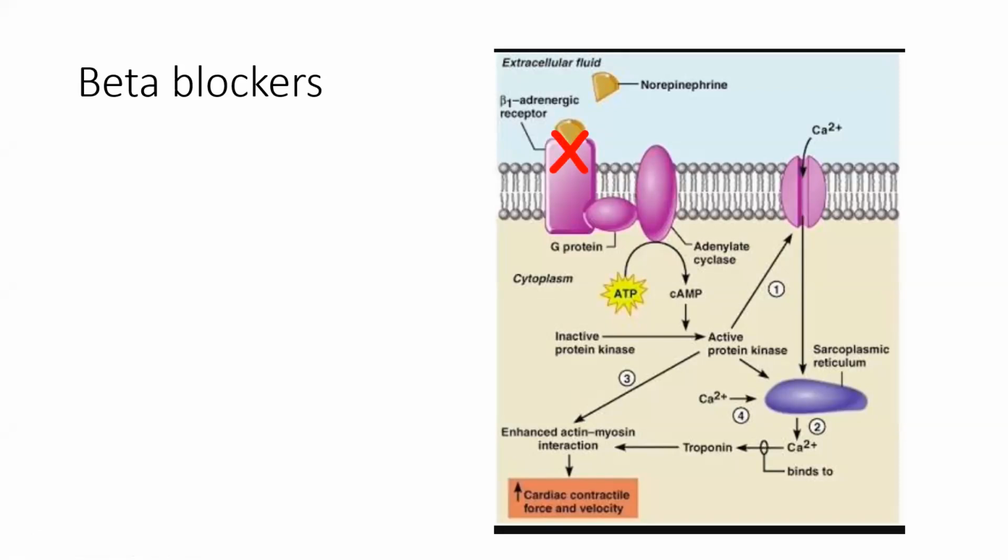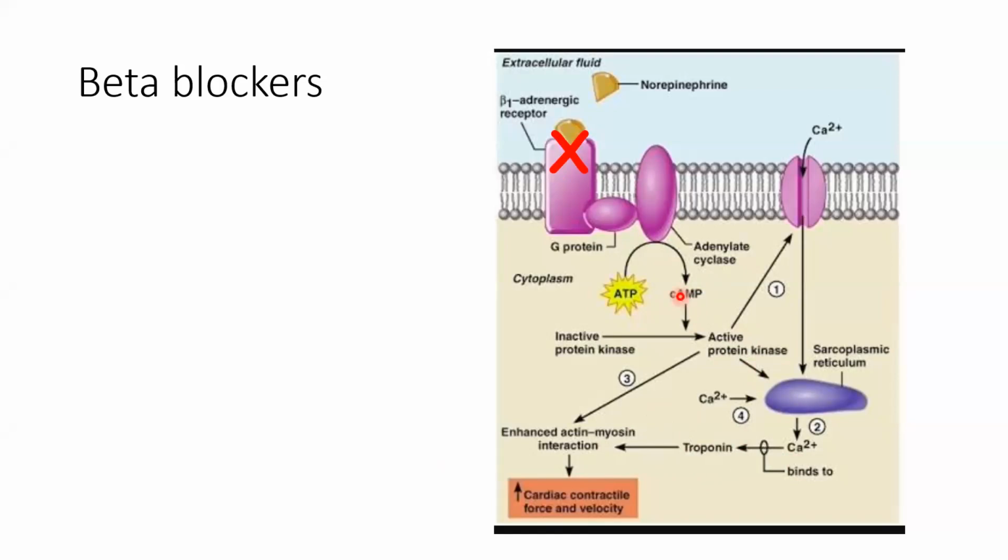This mechanism we have already done in CHF management. I hope you remember how beta receptor was causing formation of cAMP, which was activating protein kinase enzyme, which was releasing intracellular calcium, and intracellular calcium was causing contraction through contractile protein called troponin in the myocyte.